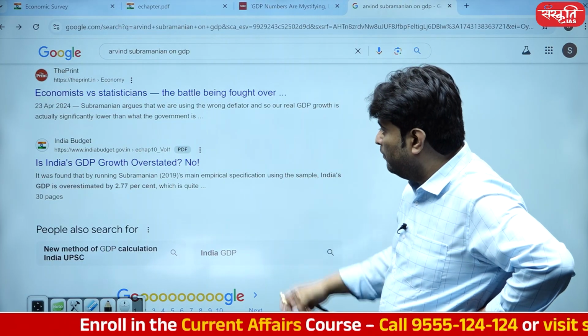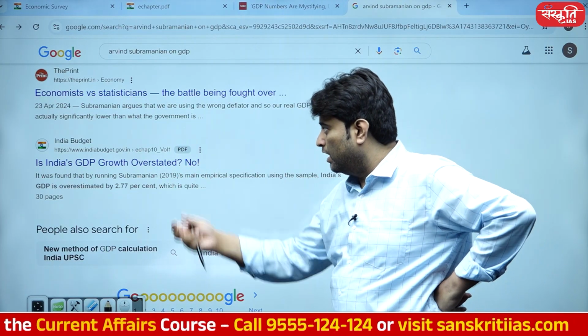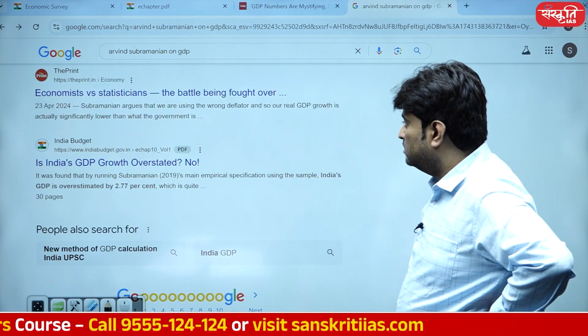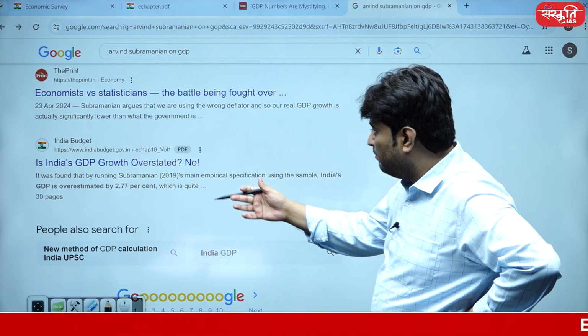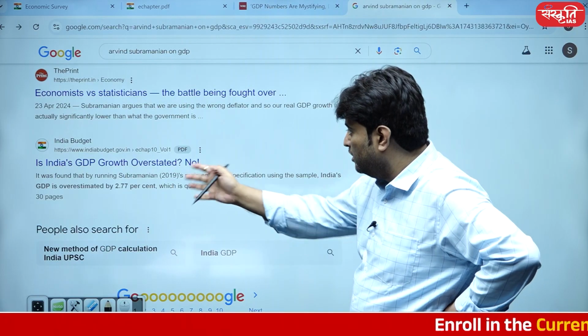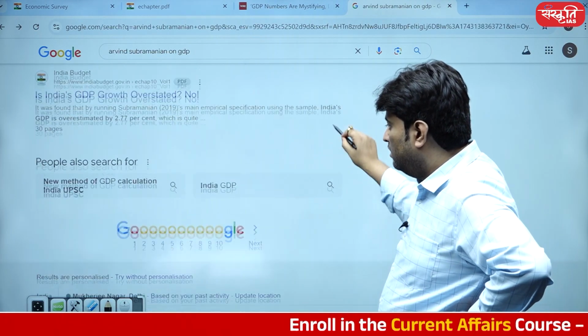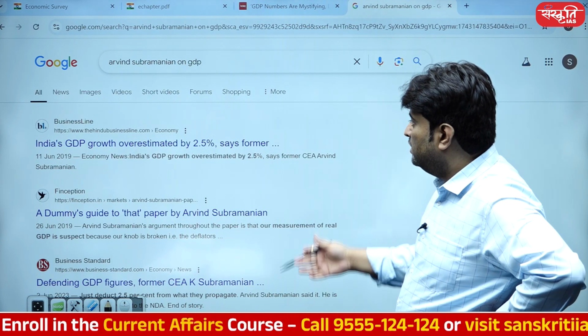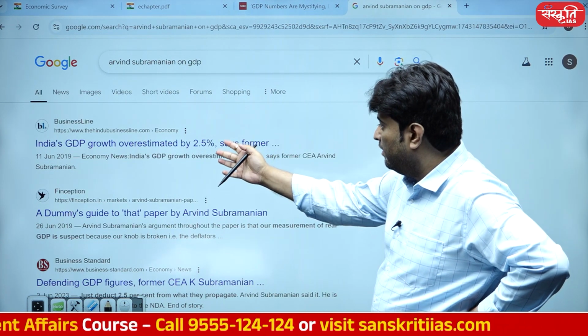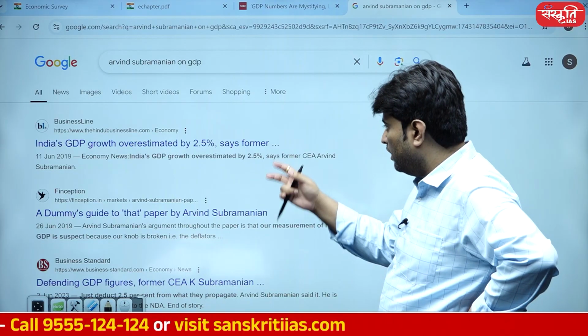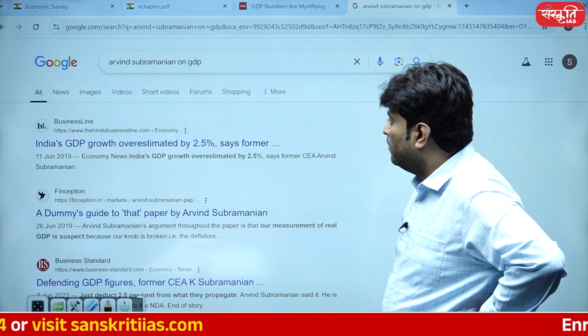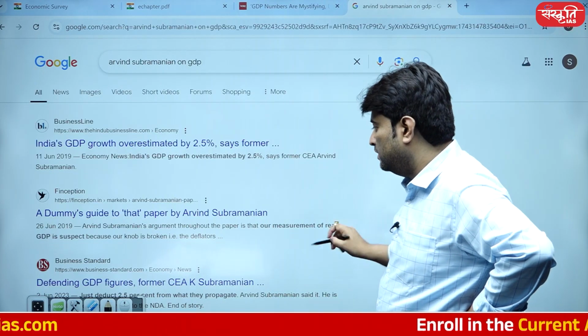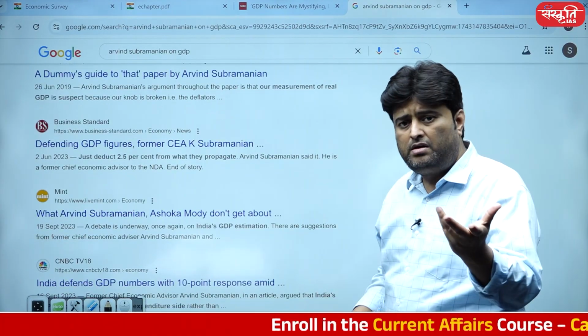Although the government is refuting this claim, saying no, we are not overestimating, because the government has submitted a proper document challenging Subramanian's claim as well. As you can see, although it's a very old cutting, India's GDP growth overestimated by 2.5%. So quite a huge number, and it's all related to the deflator issue.